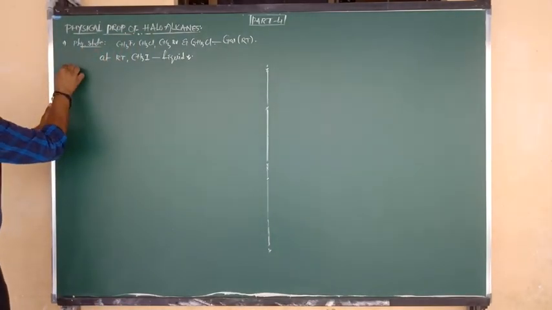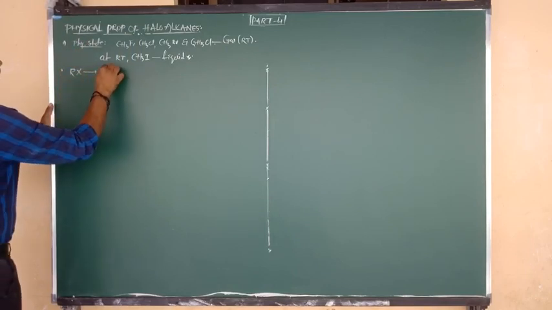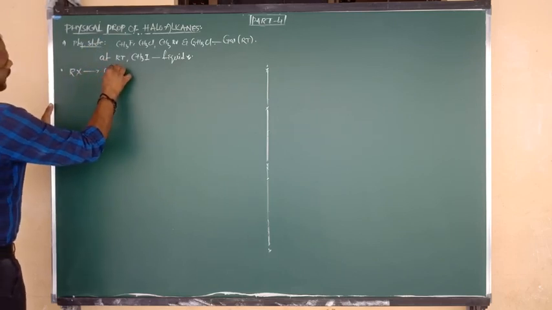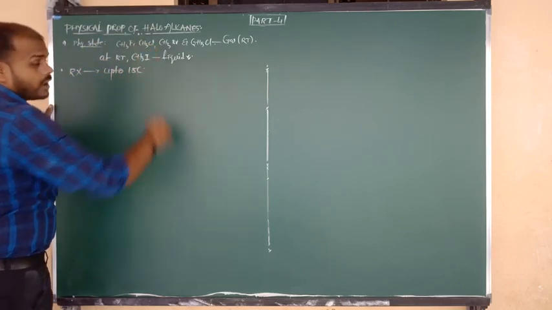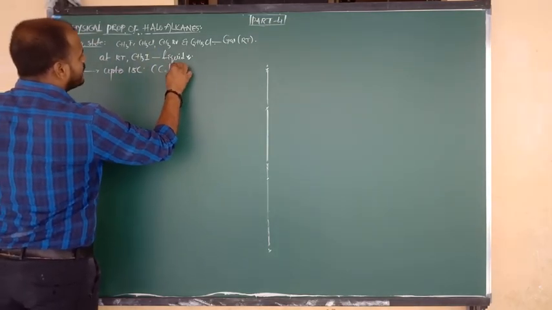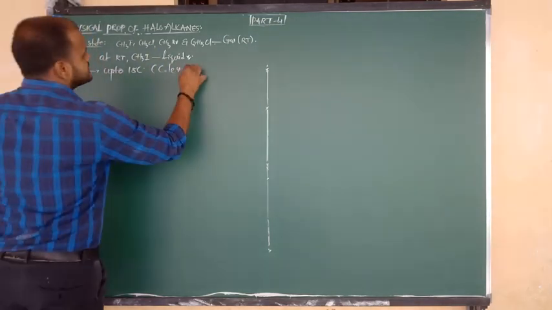Let us go for the next point. Alkyl halides up to 18 carbons, all of them are colorless liquids.